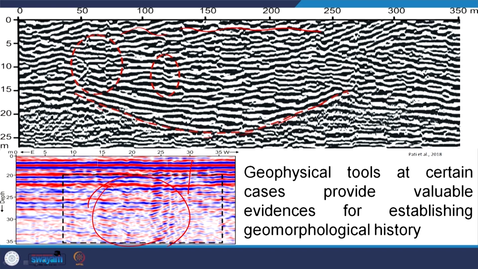But if you see this radar profile and we date it, suppose it is 10,000 years back. If we remove the superficial sediments, we are removing 10,000 years of geological time, and we see that in this particular geographic region a river existed, an active channel existed, and active deposition was going on.